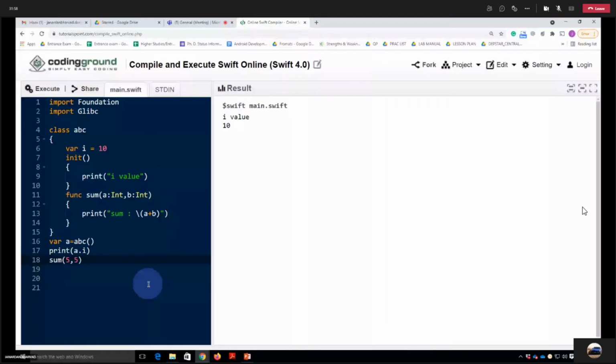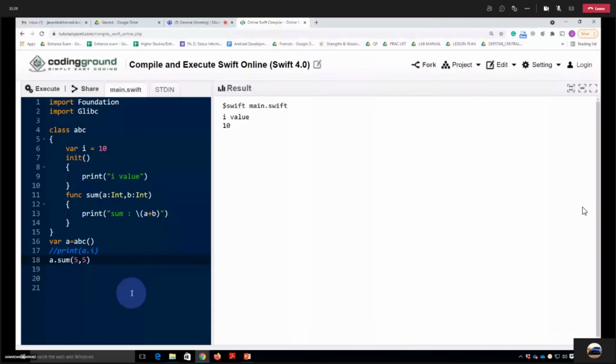Let me comment this down. Maybe an error will come. Why will the error come? Because we don't have the variable name, dot operator, and then the call. Yeah, that's correct. This is the first error. We have to use the object because the function is inside a class.